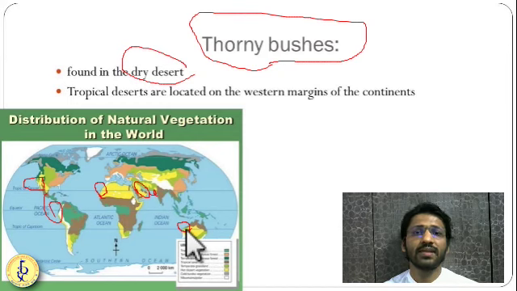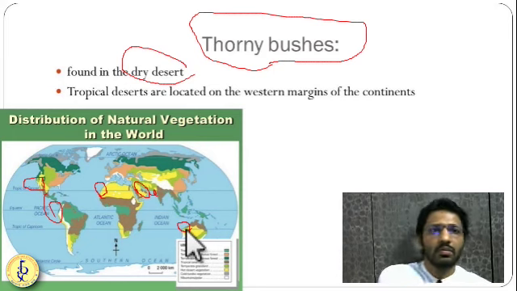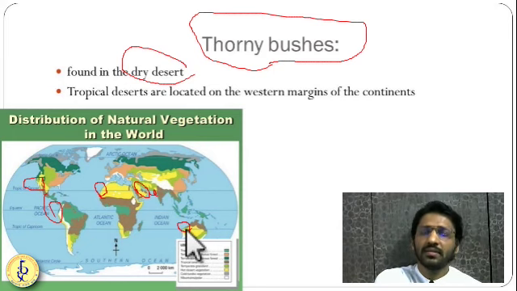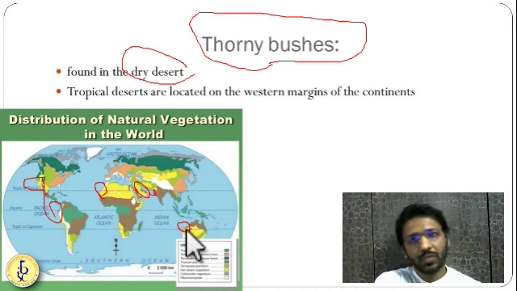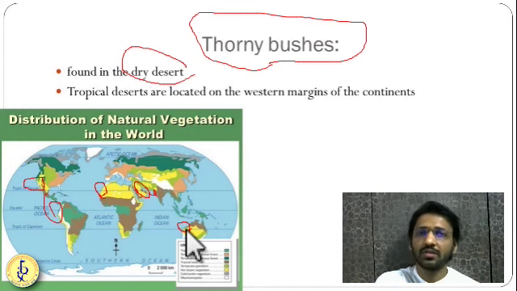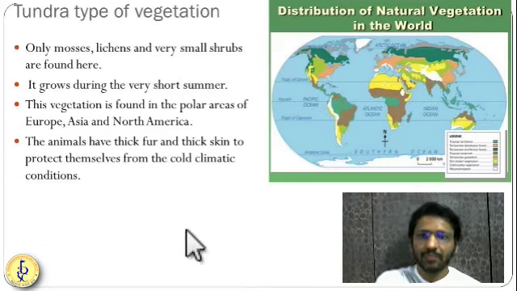On the surface they will look like they are dead and dry, but they are not like that. So they are called thorny bushes. So guys, this is one of the important types of vegetation called thorny bushes. You will see it in the Thar Desert if you visit sometime.